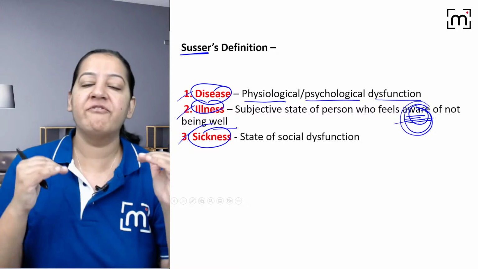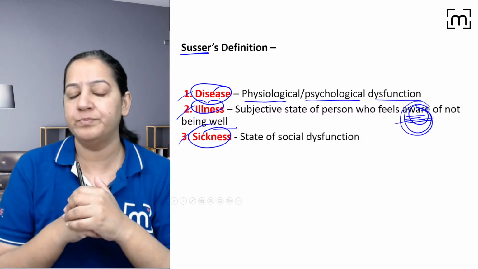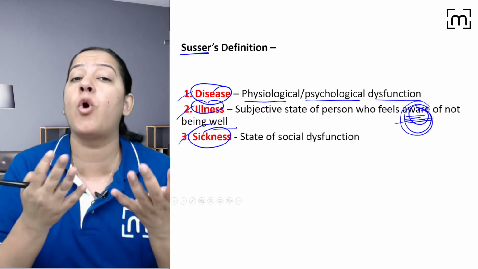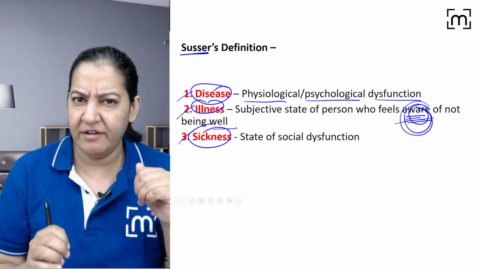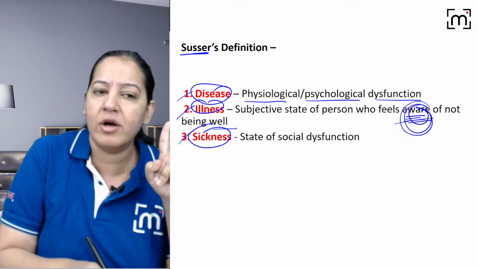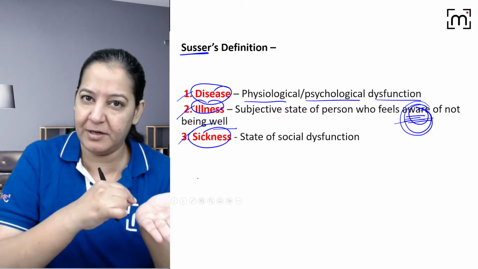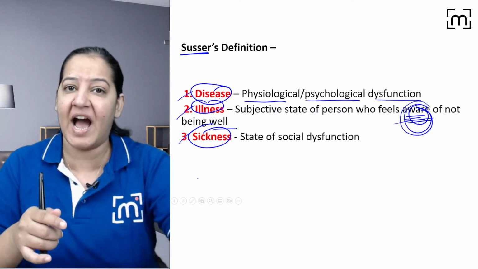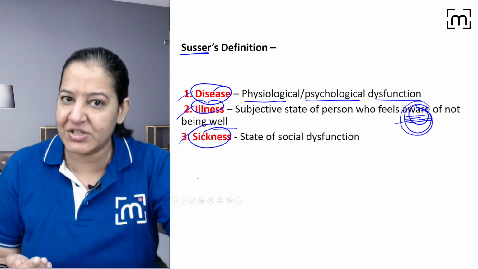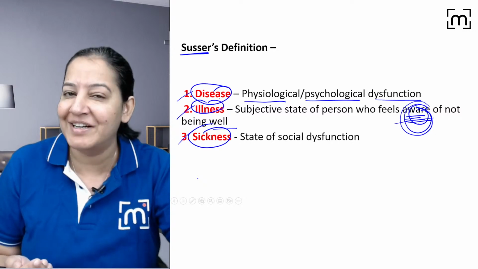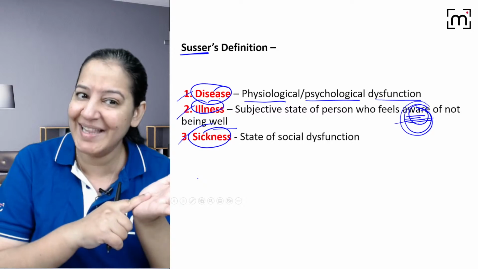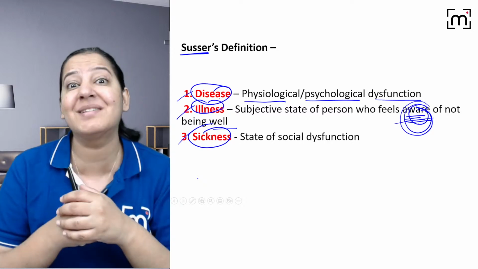You got my point. Now once you become ill, what do you do? In your school time, in your college time, you take a leave. Which leave? Disease leave, or ill leave, or sick leave? Which leave do you apply to your principal, your teacher, your dean, whatever? This is a sick leave.